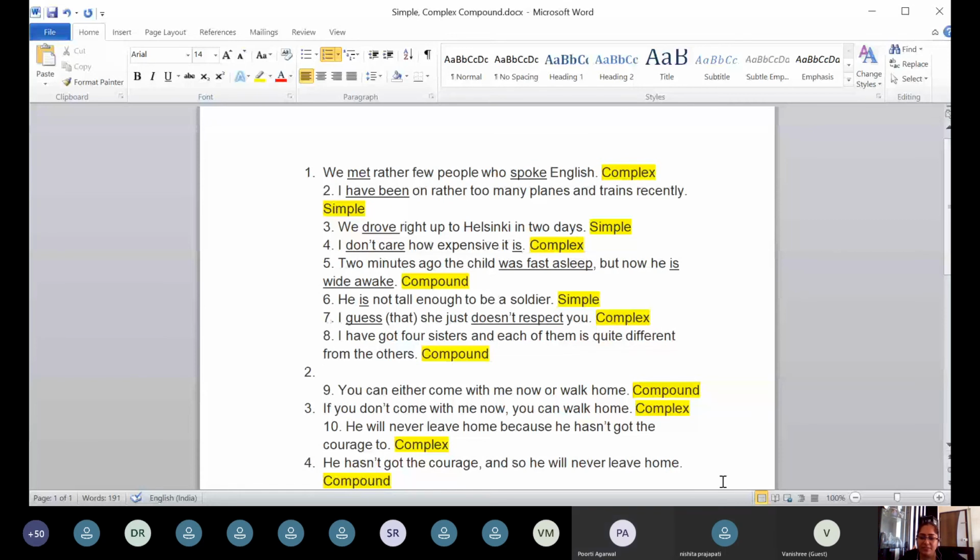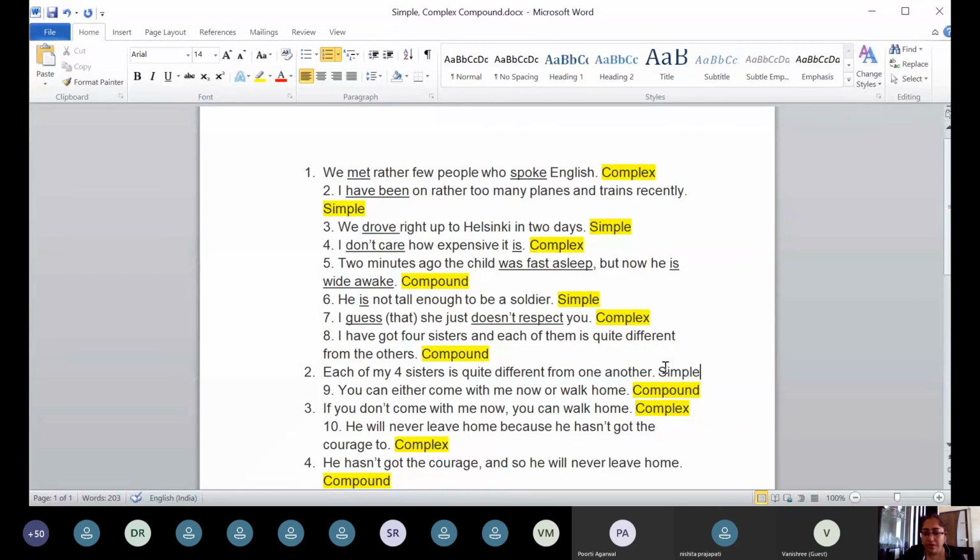Can I know your name, please? Purti. Purti, very well done. Each of my 4 sisters. Quite different. We can keep the same word, quite, different from one another. Yes, very good. So now I can call it a simple sentence.